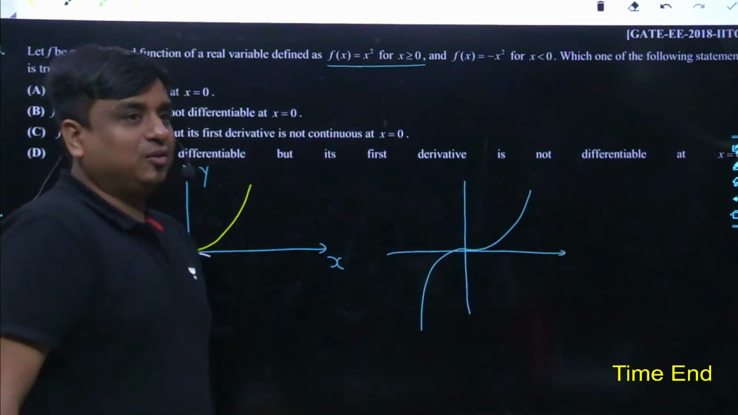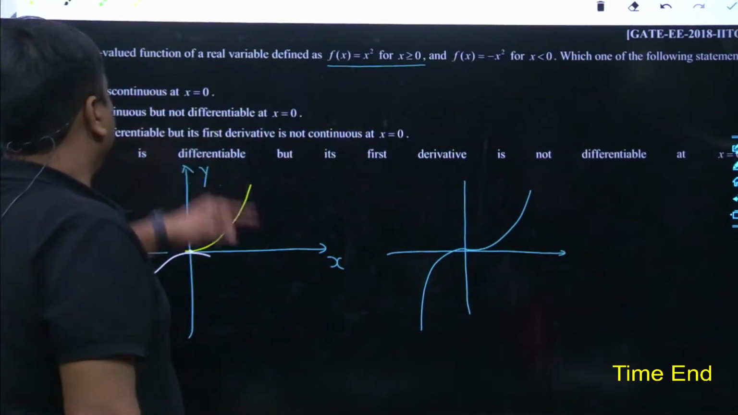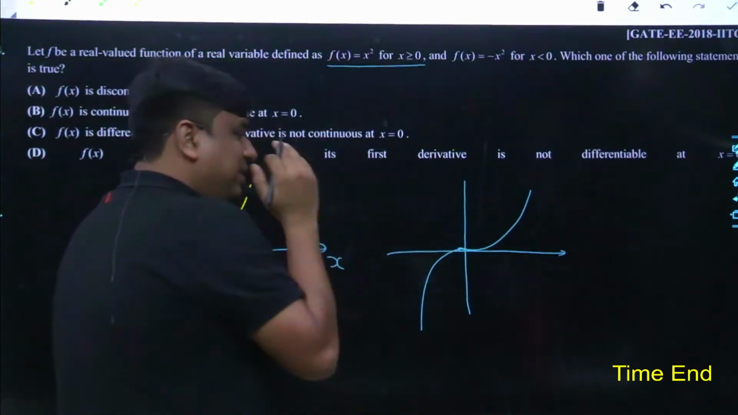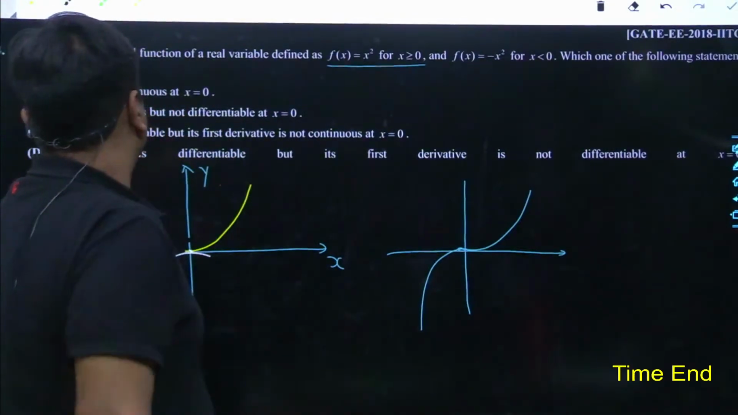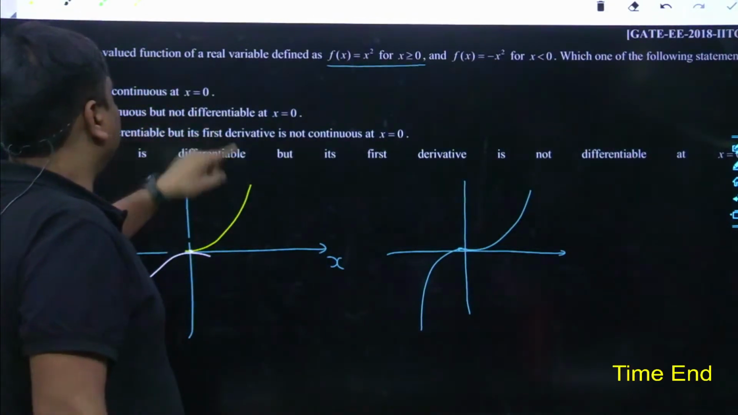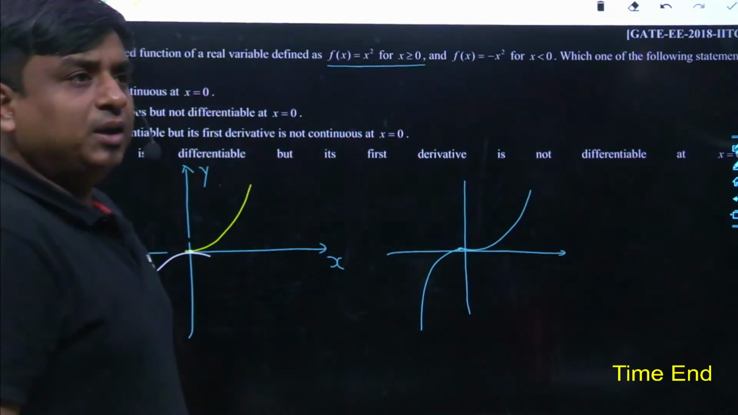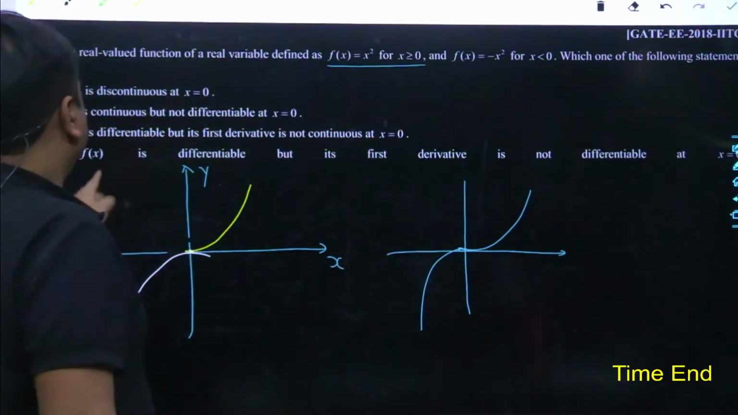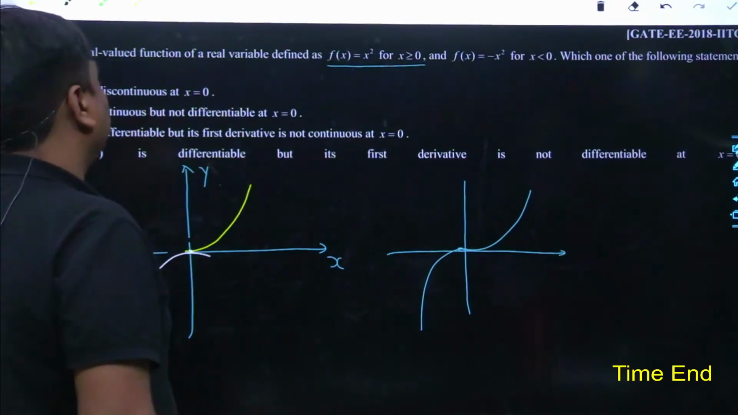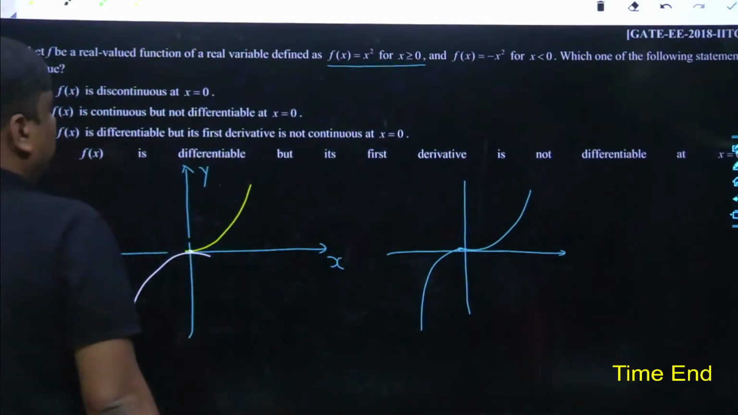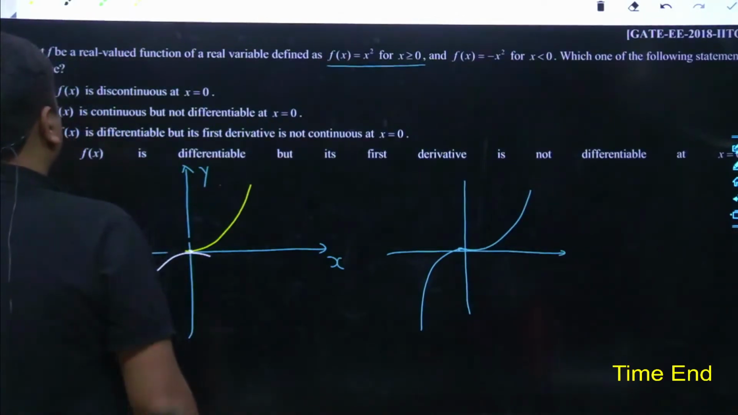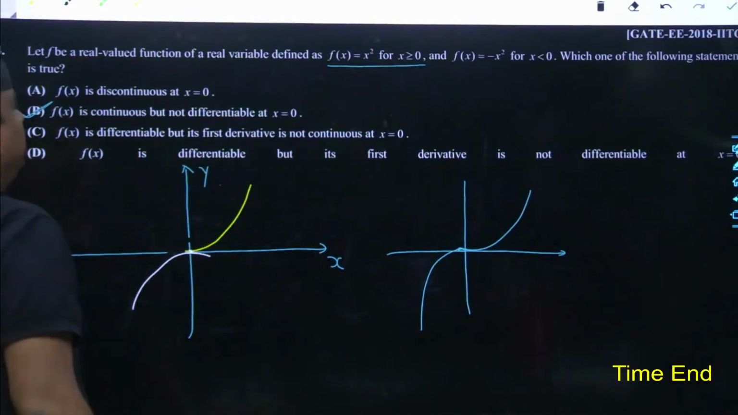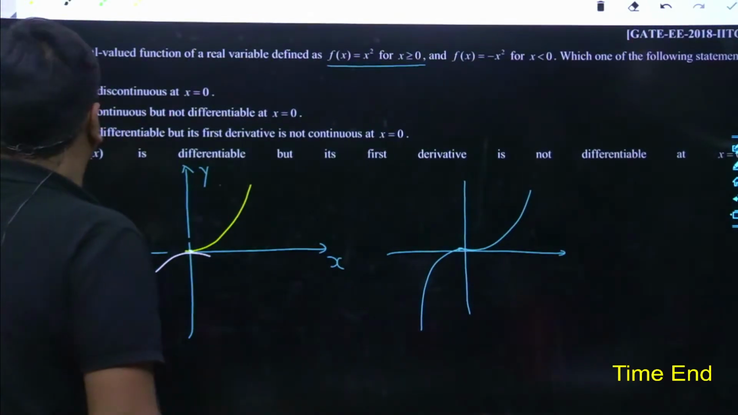What are they talking about now? f(x) is continuous at x equals 0. Obviously, it is continuous. Not only continuous, even the differentiability test holds at the point. f(x) is continuous but not differentiable. Who said this? Aman. It is continuous as well as a smooth curve has been framed. f(x) is differentiable, but the first derivative is not continuous. Anyways, there are several things. So yes, f(x) is continuous but not differentiable. No, this is not the case.